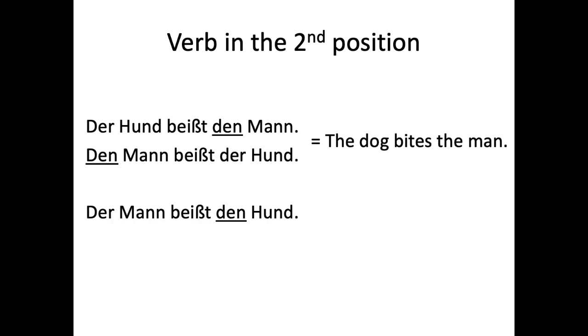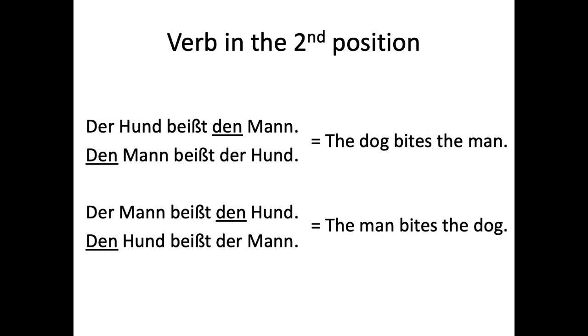And then you can do the same thing the other way around: der Mann beißt den Hund, or den Hund beißt der Mann. So in English you can see we have to switch the word order to indicate what's the subject and what's the direct object, but in German you can actually just use the noun cases to indicate that.